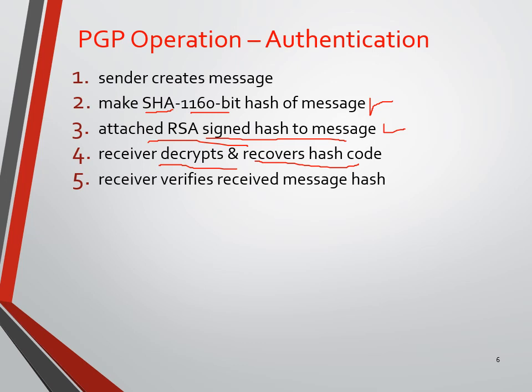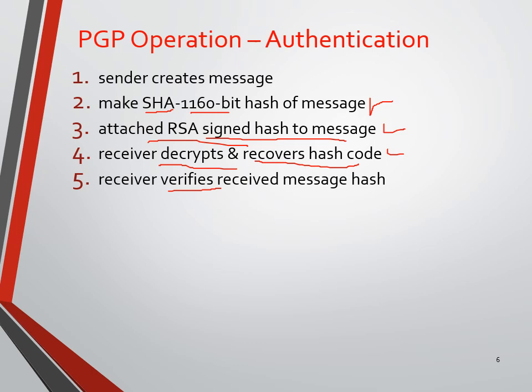Now the receiver verifies the retrieved hash code. The receiver needs to verify whether he has got the same hash code or a different hash code. If it is the same hash code, authentication is achieved. If the receiver is not able to retrieve the exact hash code, then there is no authentication.